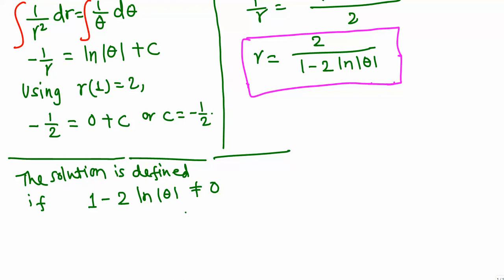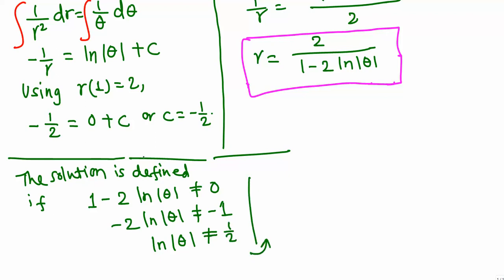Okay, let's solve for theta. Move 1 to the other side: negative 2 natural log of theta should not be equal to negative 1. Divide by negative 2 on both sides, so natural log of absolute theta should not be equal to negative 1 divided by negative 2, which is 1/2.